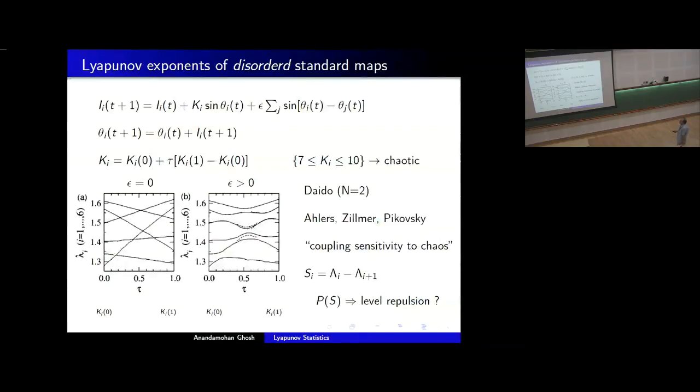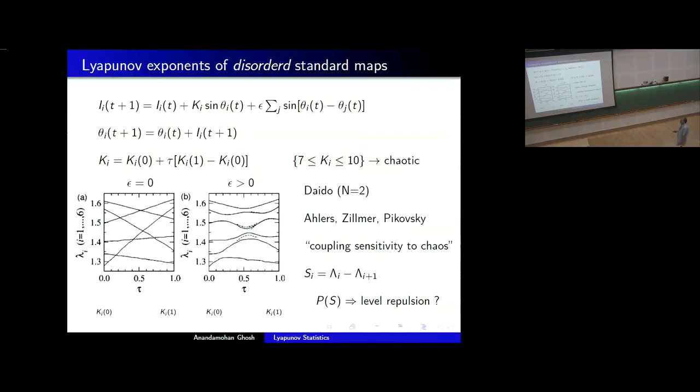So what is done here? Suppose I have 6 such systems. For each of these systems, I assign some k_i0 taken from this range. I assign some k_i1, and I vary them continuously by varying a parameter tau, which goes from 0 to 1, and I compute the corresponding Lyapunov exponent. So they go to some positive number, and in this range, they show some linear dependence.